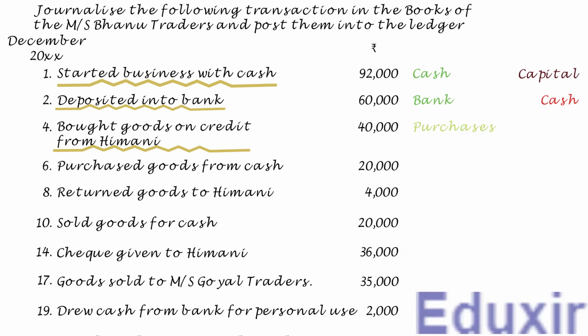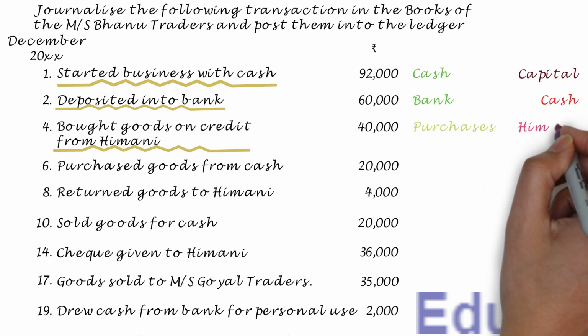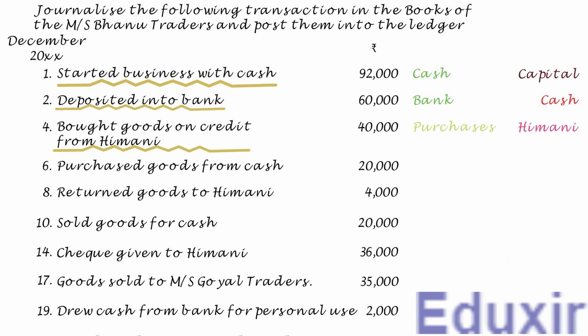At the same time, as the business is purchasing these goods on credit from vendor Himani, the liability of the business to pay to the vendor Himani is increasing in this transaction, and Himani becomes the creditor for the business. The rule to record any increase in the liability is to credit the corresponding liabilities account. In this case, the creditor Himani account should be credited. With this analysis at our disposal, let us now proceed with the journalizing of this transaction.